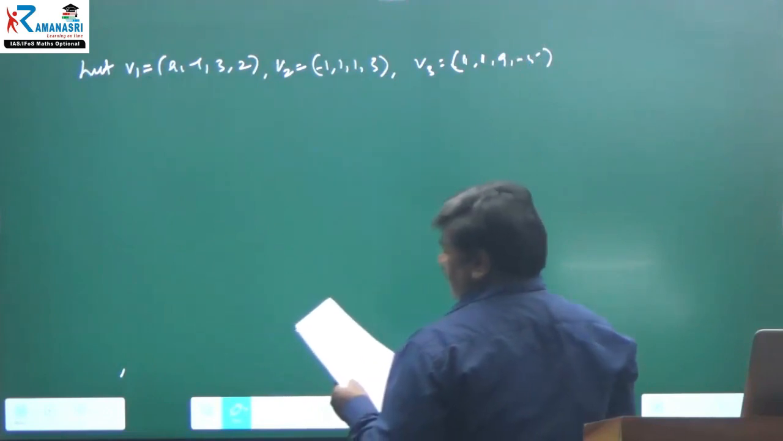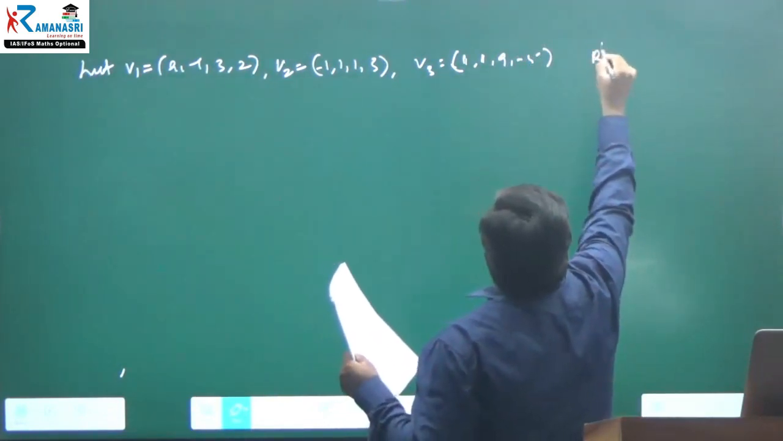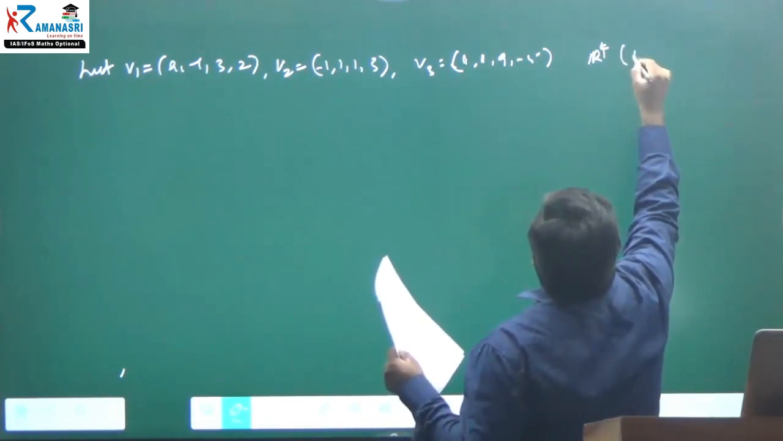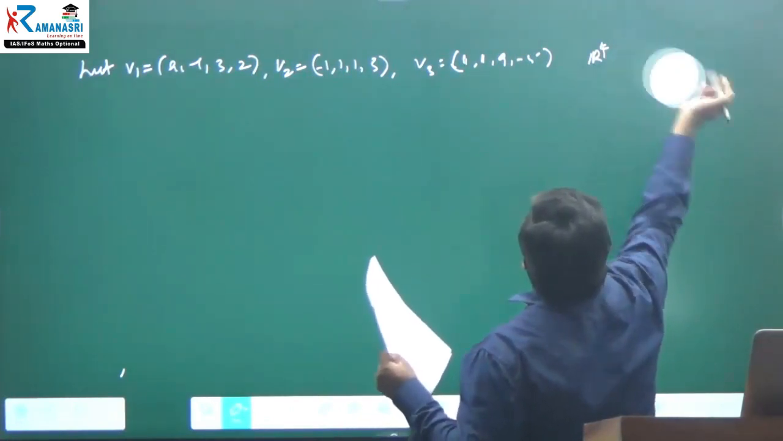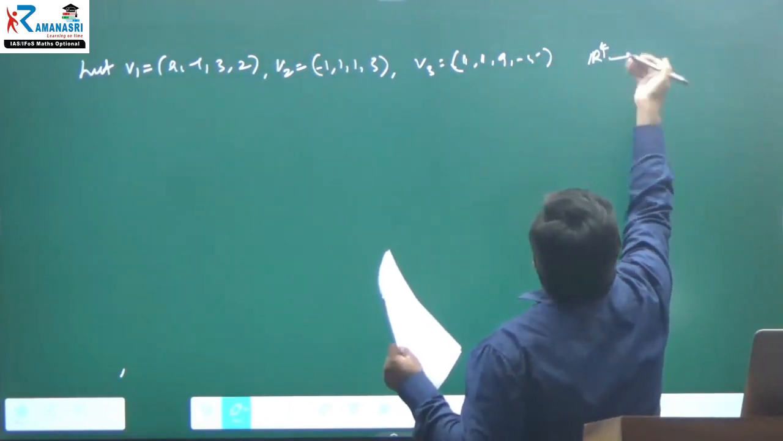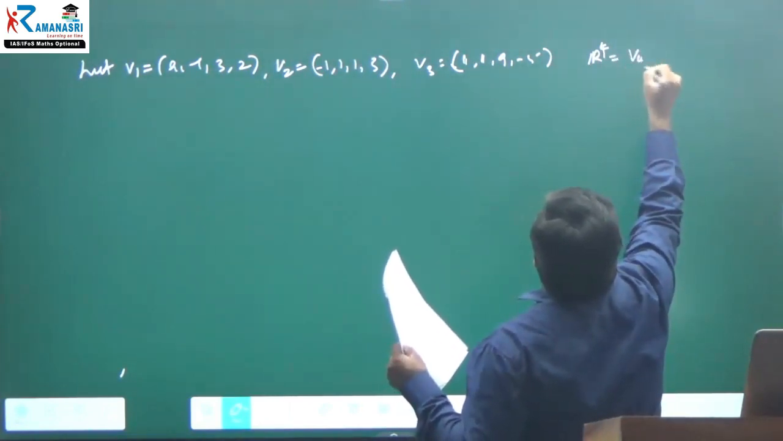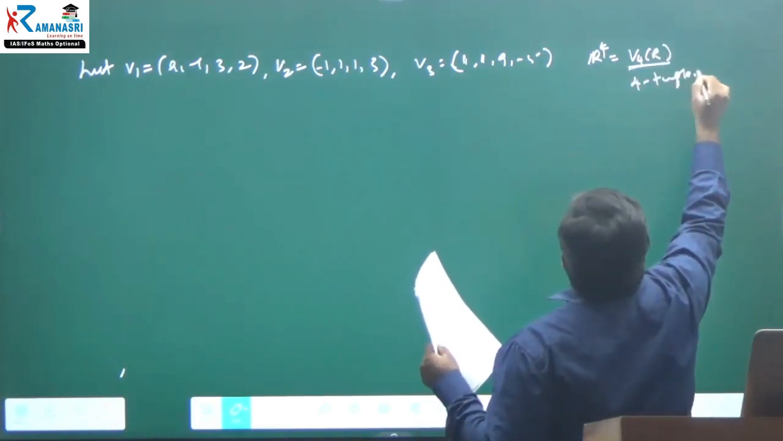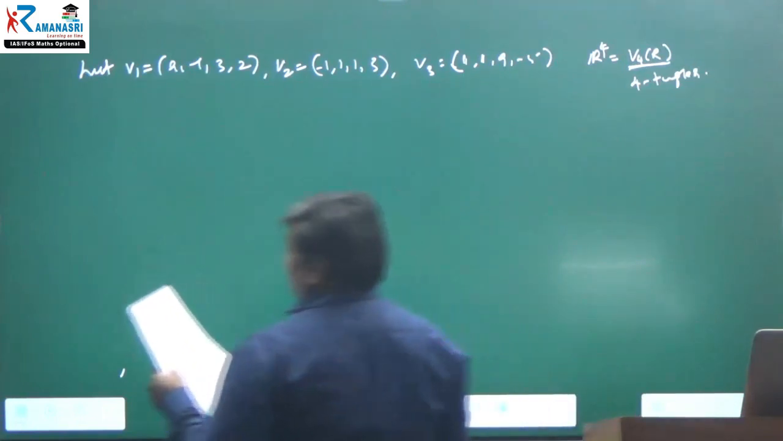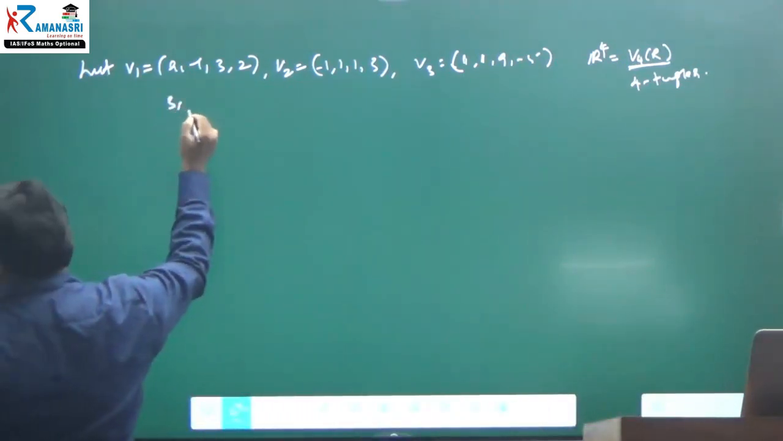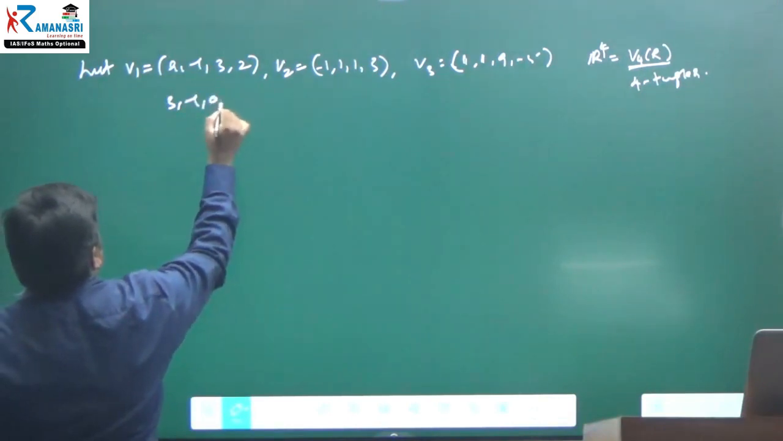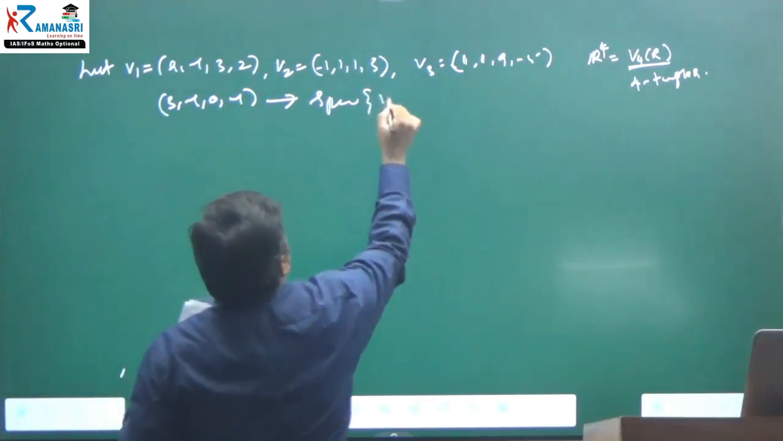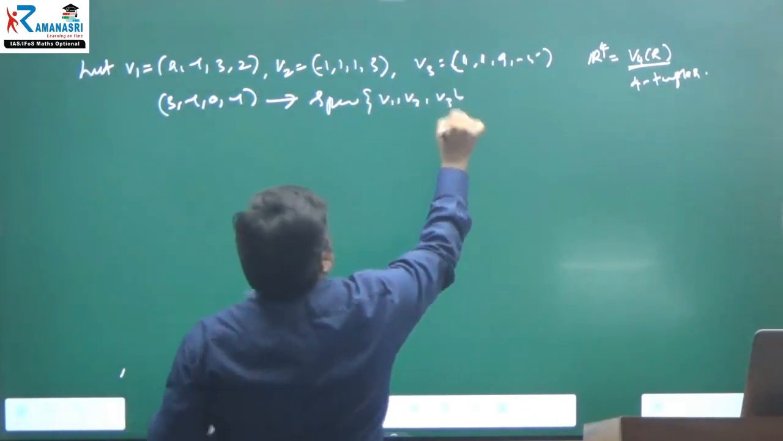Are the three vectors in the space R power 4? What does R power 4 mean? R power 4 is V4 of R only, 4 tuples. Does the vector 3, minus 1, 0, minus 1 span these vectors V1, V2, V3?